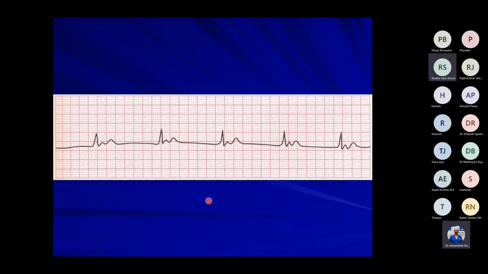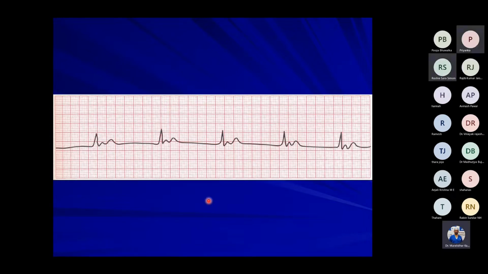And it is regular, sir. Then the QRS is more than 0.1, sir. So this QRS widening is there.